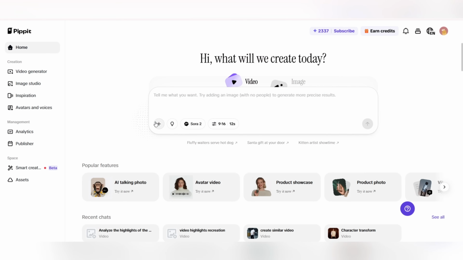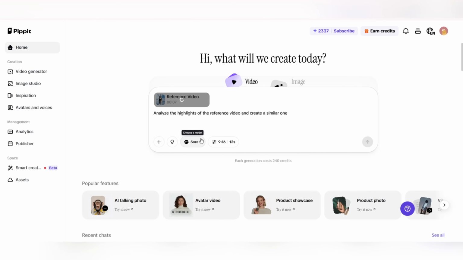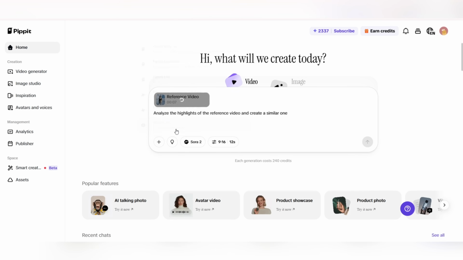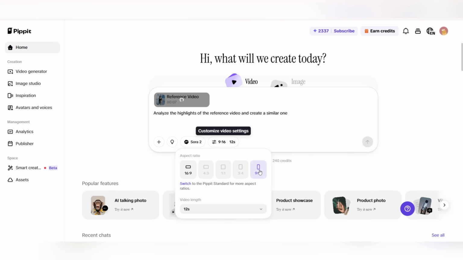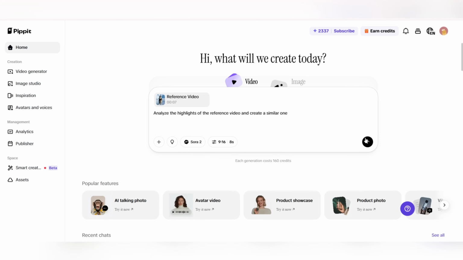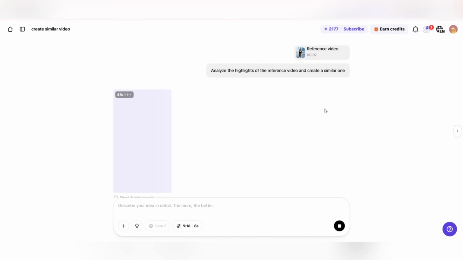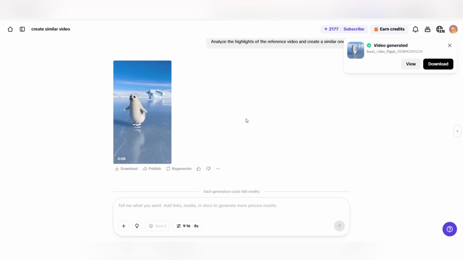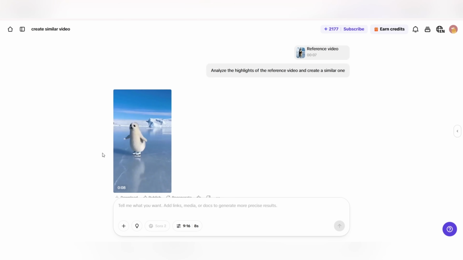Now let's go through these steps again, to see exactly how it works. First, we upload the reference video. After that, we select the desired model. Next, you can adjust the video size, as well as the output duration, so that the final result is created exactly according to the structure and rhythm of the original video. In this way, Pippit intelligently analyzes the style, timing, and flow of the reference video, and produces a new version that perfectly matches the same structure for you. Fast, automatic, and without the need for manual editing.